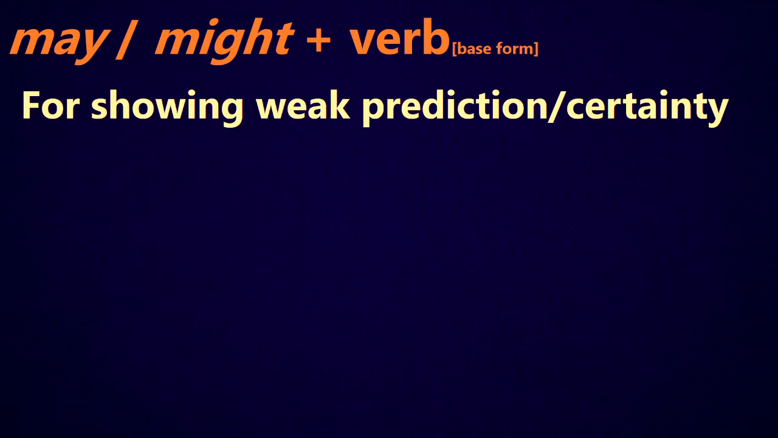So may and might basically mean the same thing. When we use them, we can use either one of them with the base form of the main verb. So we just take whatever form is in the dictionary. We don't change the verb at all. We use them for talking about weak prediction or weak certainty in the future.